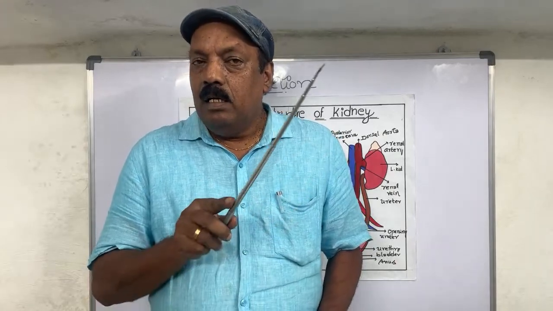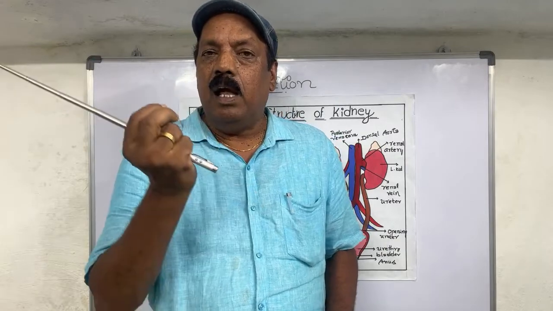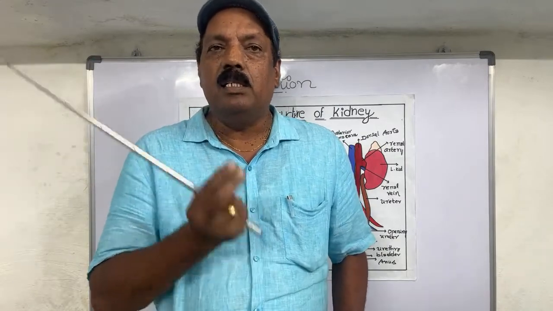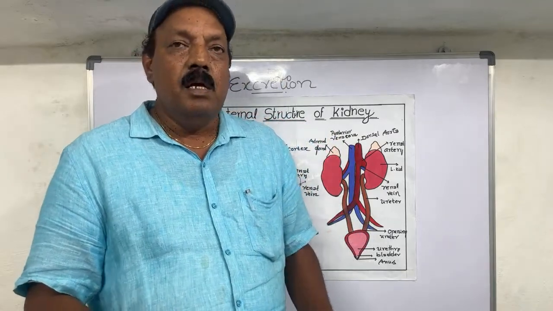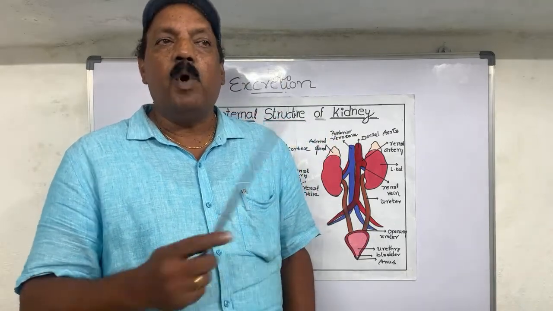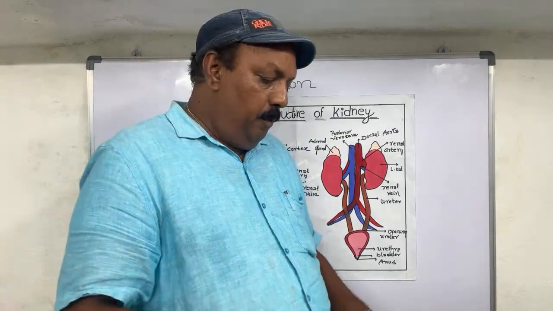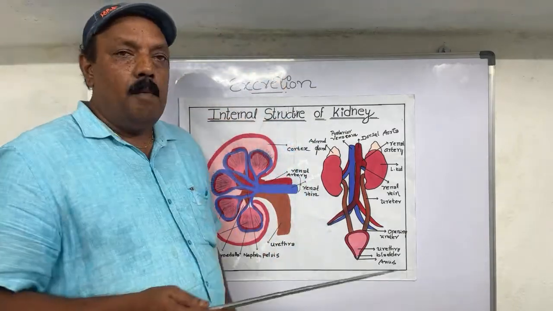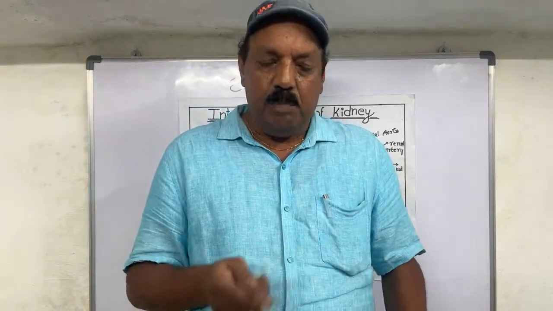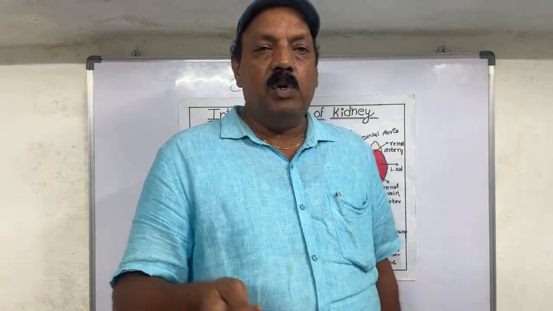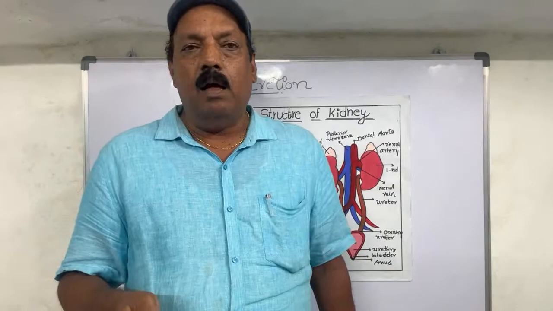Once again, the basic and functional unit of the kidney is the nephron, and it has two major parts: first, the Malpighian body, second, the renal tubule. The Malpighian body mainly contains the Bowman's capsule and blood capillaries. I will give you the structure of those things within 1 minute regarding the Bowman's capsule.